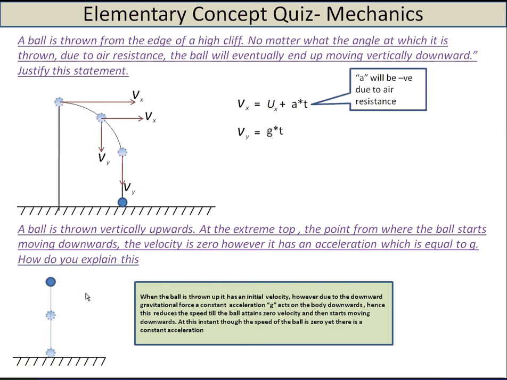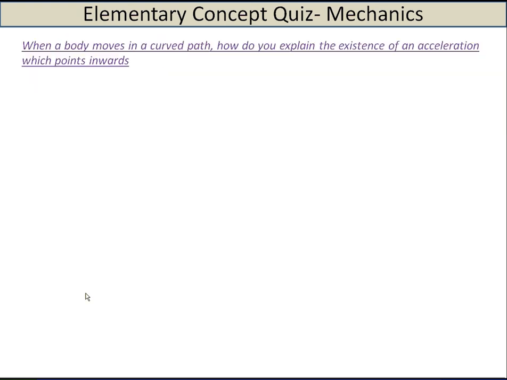So even though at this point the ball will have a velocity 0, it will have a constant acceleration. Basically the question is asked in a reverse manner: give me a scenario where the velocity will be 0, however it will have an acceleration. So this is the scenario. Or even in simple harmonic motion, at the extreme end, you will get this scenario.